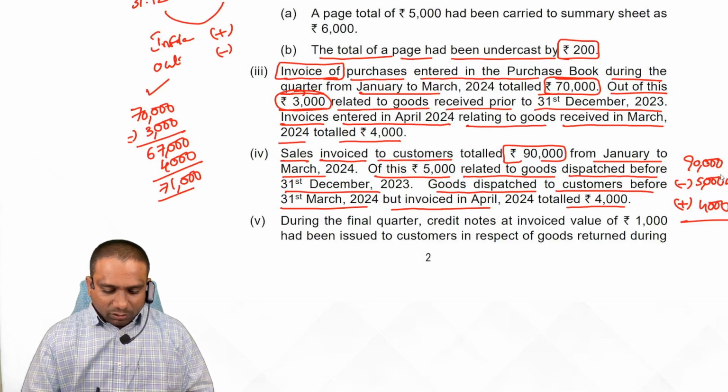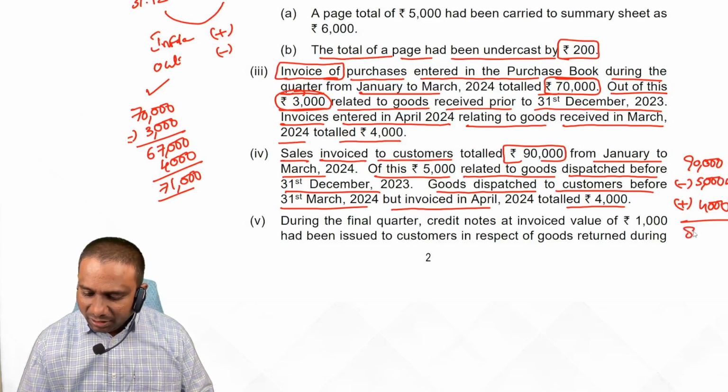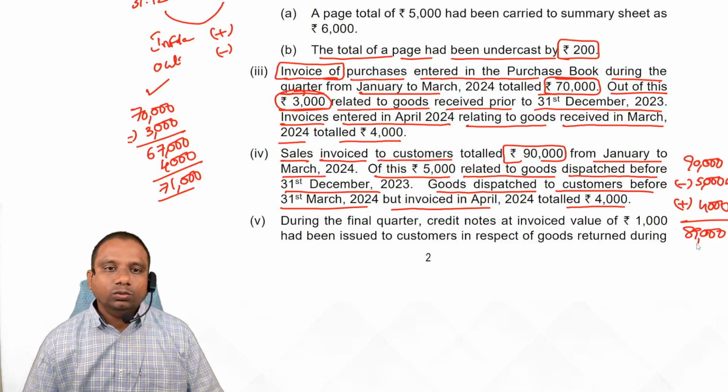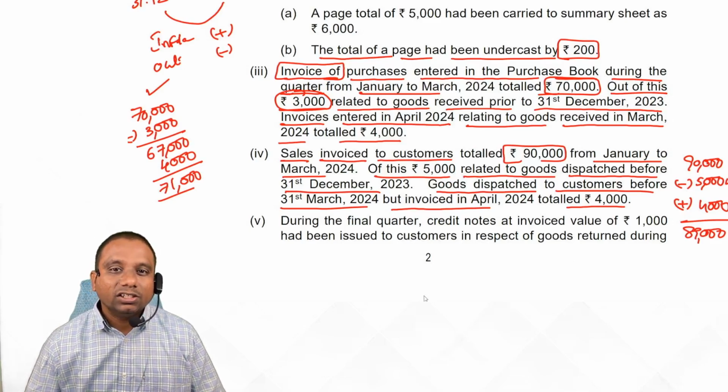90,000 minus 5,000 plus 4,000. Total 89,000. What is this 89,000? Sale value. This consists of profit, cost plus profit. From this first we have to deduct profit.